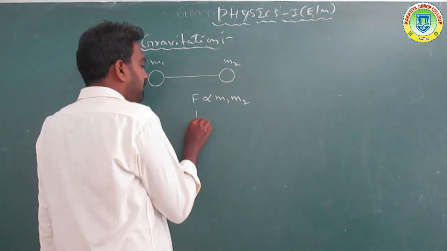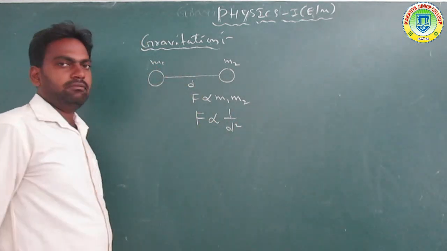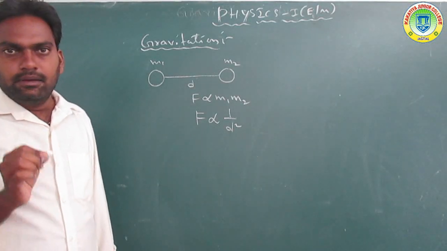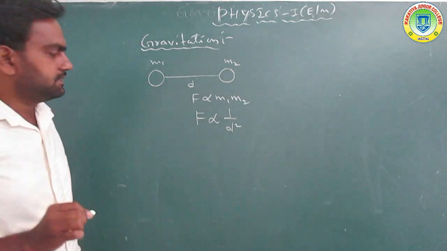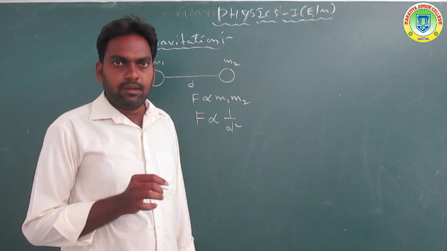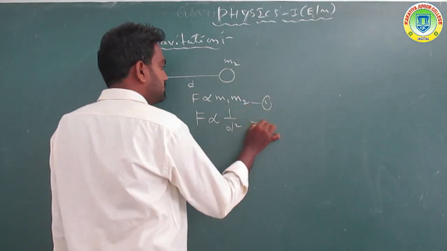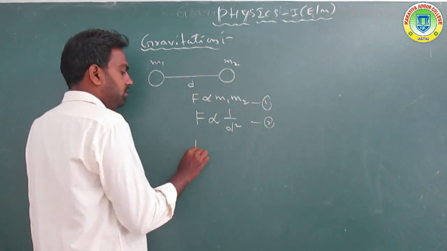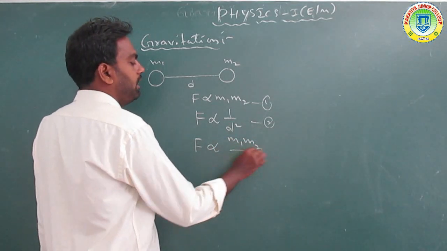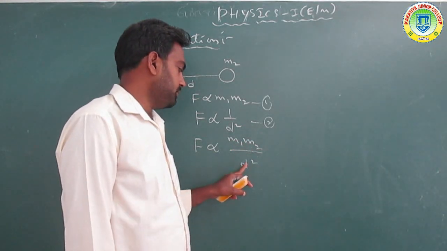Now it is inversely proportional to the square of the distance between the two bodies or two particles. We can write the formula F is inversely proportional to 1 by d square. This is equation 1 and this is equation 2, and when these two equations are combined, F is directly proportional to m1 m2 by d square.